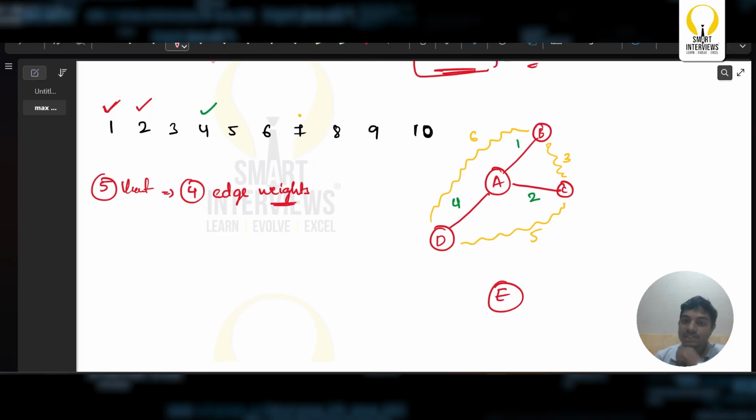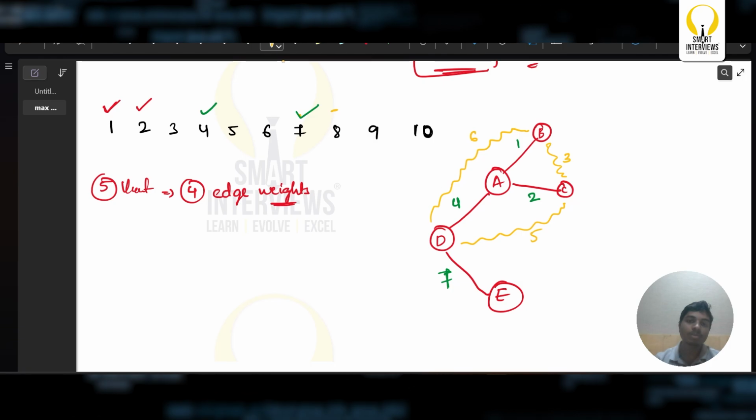So if I want to go with this, I need to go with the minimum, and I should also be eliminating the maximum, which is forming a cycle. So is there any possibility that something forms a cycle with the edge 7? Any possibility of cycle? This already formed a cycle, this already formed a cycle, this already formed a cycle. There is no possibility of forming a cycle. Now I'm going to consider this as another edge of weight 7, as I'm going with the order of MST, of taking the minimum first and placing the maximums in the cycle such that this will not form a cycle.